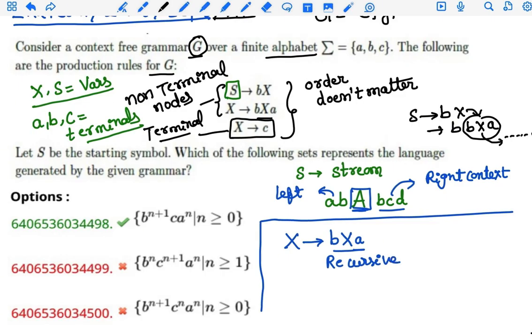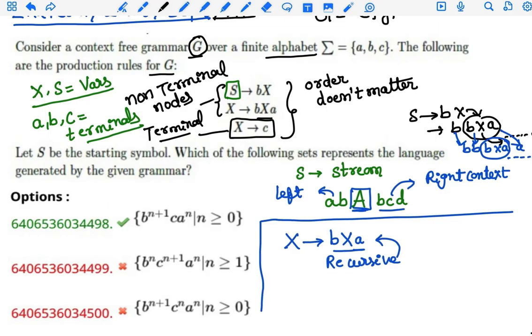If we replace X with bXa, we get bbXaa. This means it is a recursive string, recursively producing bXa.